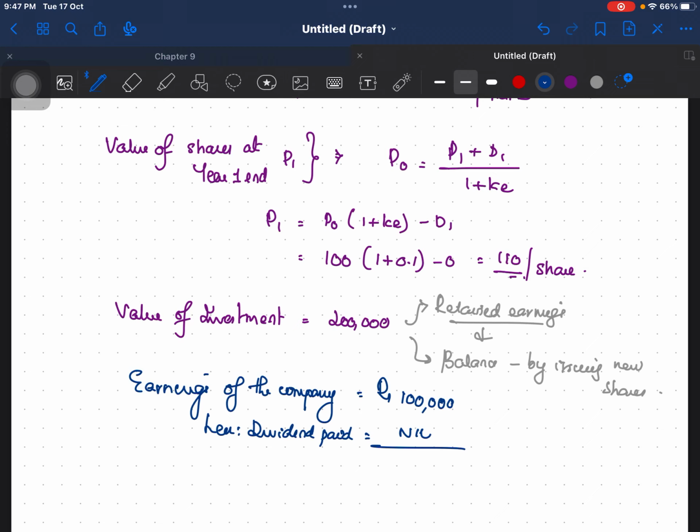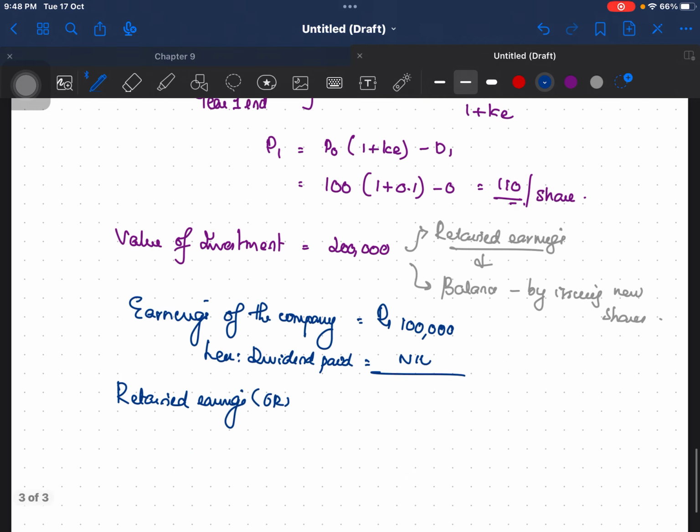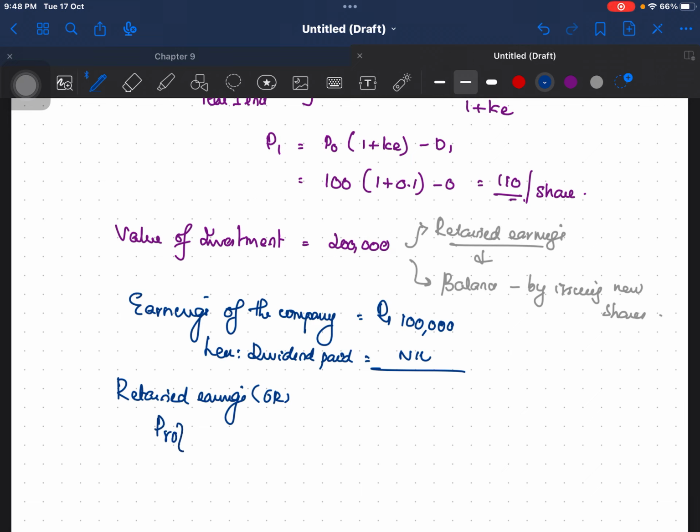So retained earnings, or it is the profit available for reinvesting.